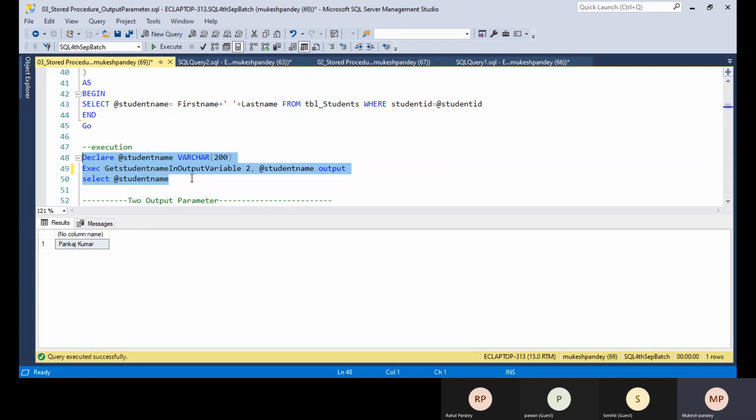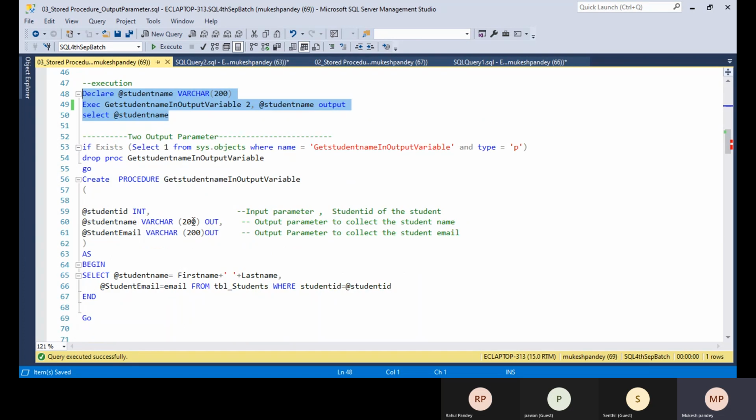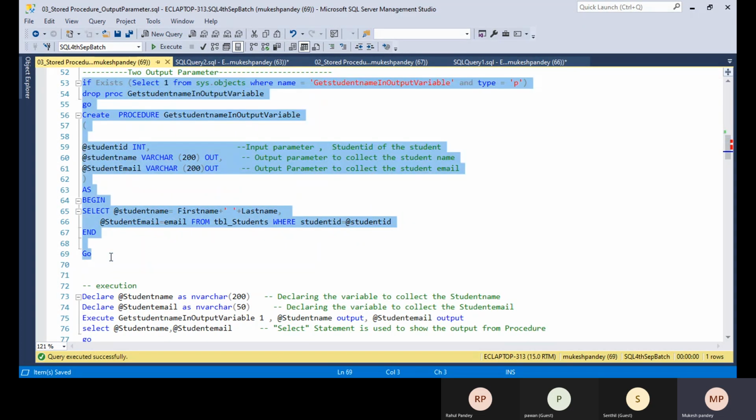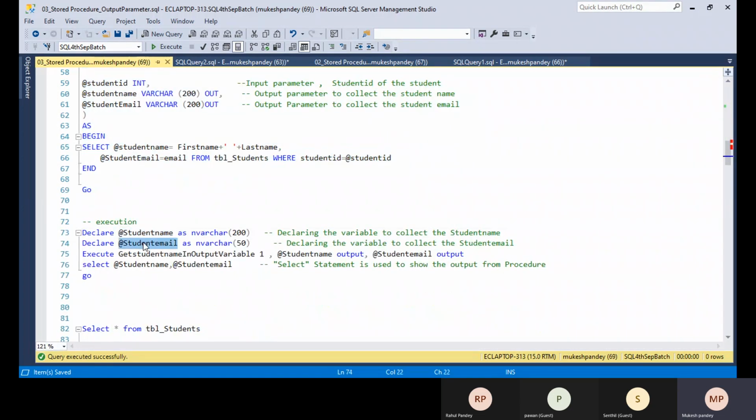You can also use multiple output parameters or multiple input parameters. Just use comma separation, and here I'm getting the employee name and the student email also. So the same thing I'm creating here. We have the input parameter, and multiple output parameters are there, so we need to declare multiple variables also.